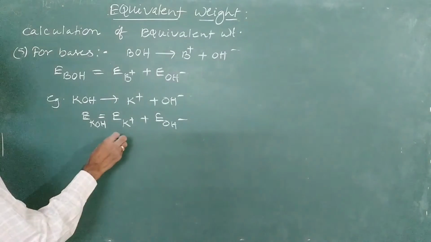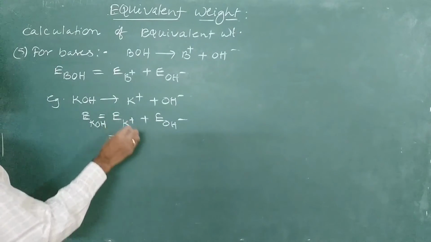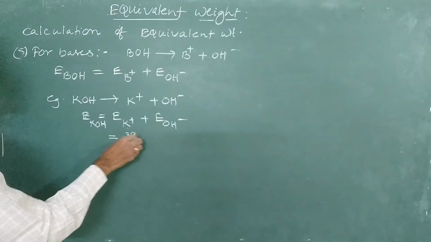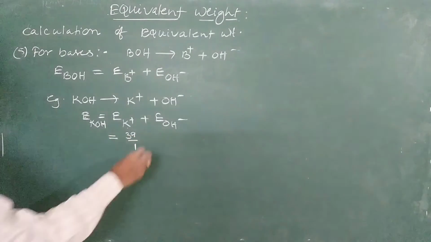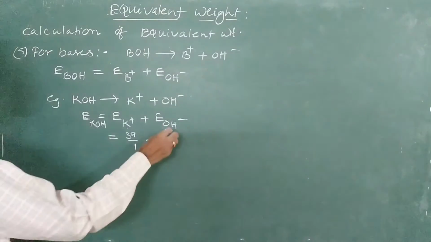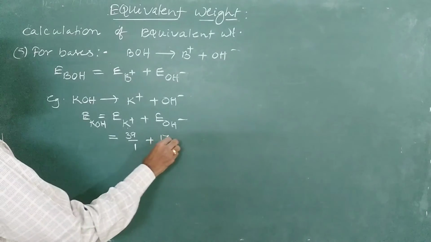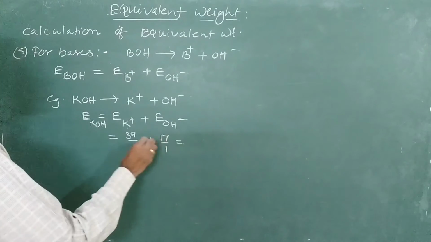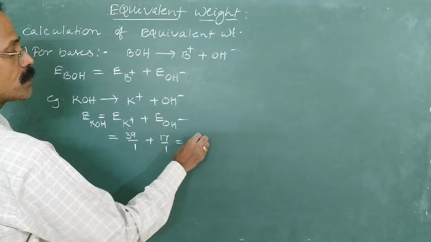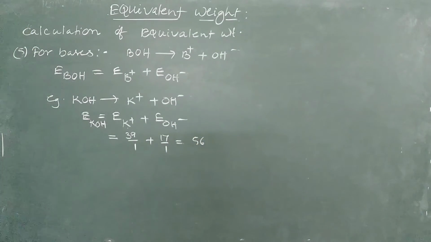The equivalent mass of potassium is ionic mass divided by valency. The ionic mass of potassium is 39, valency is 1, and the equivalent mass of hydroxyl ion is 16 plus 1, 17, divided by 1. So this is equal to 56. This is the equivalent mass of potassium hydroxide.